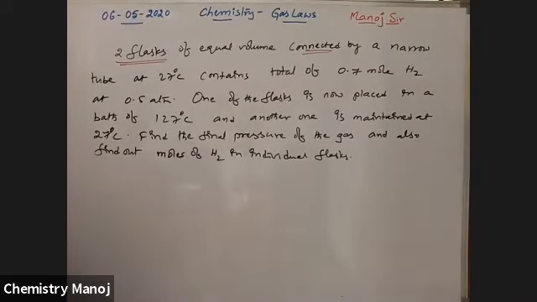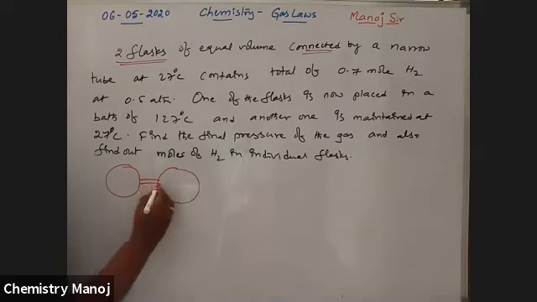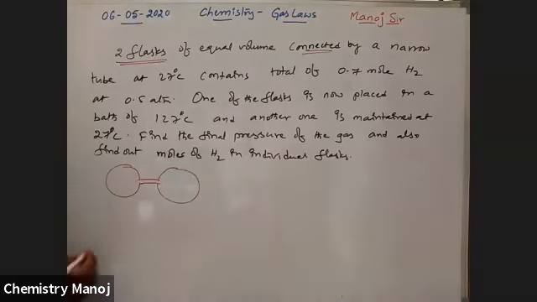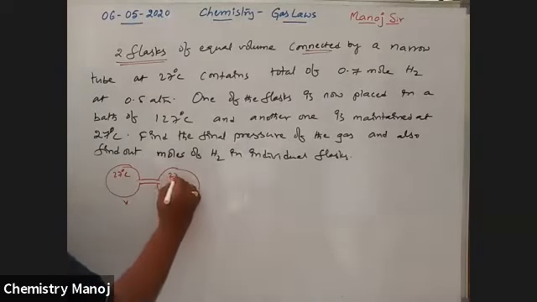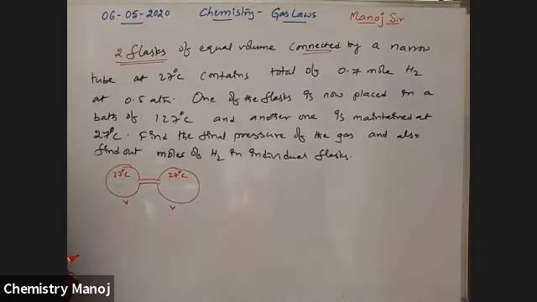So see that two flasks of equal volume are connected by a narrow tube. Equal volume means here V, here V, volume. Temperature is 27 degrees centigrade for both at the beginning. Both are 27 degrees centigrade.